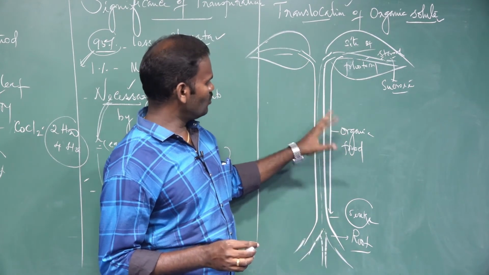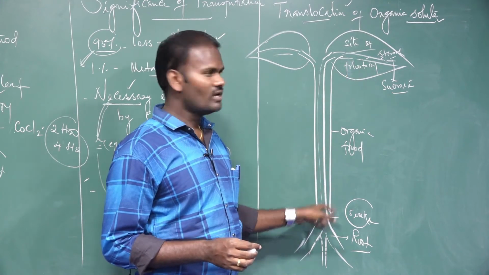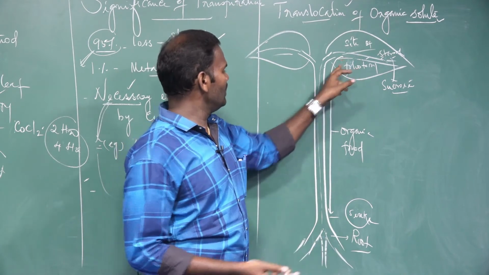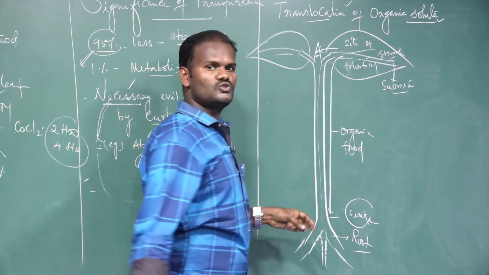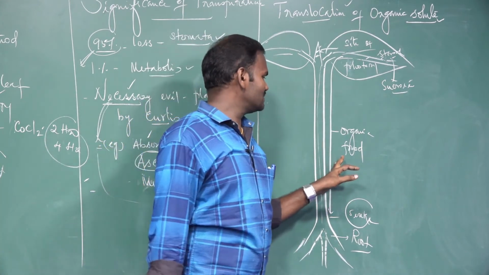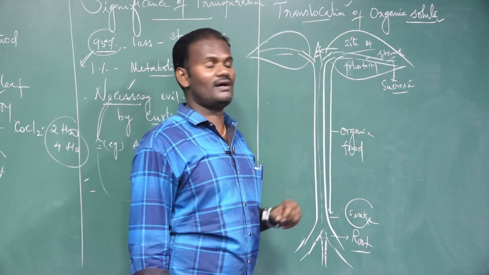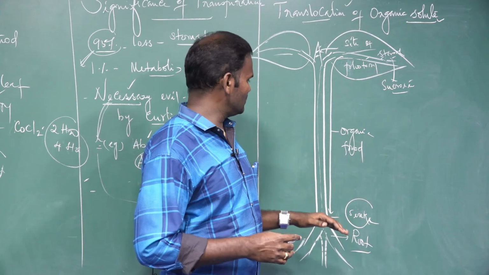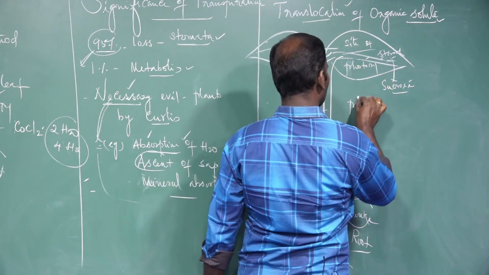There are two types: short translocation and long translocation. From leaves to root is a long translocation. From leaves to the shoot tip is a short translocation. Based on this, a certain transporting mechanism is involved: the phloem.